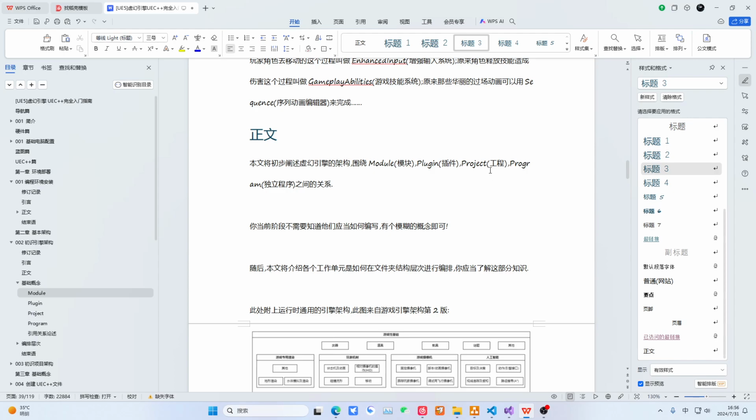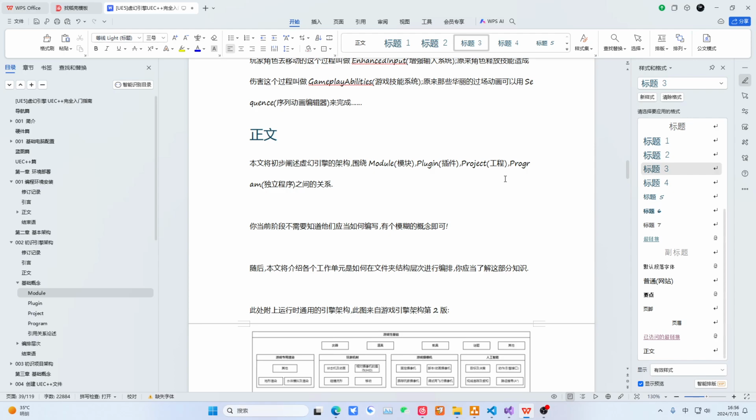In terms of positioning, projects and standalone programs are at the same level. They are actually not that different. The difference is that standalone programs are just small programs designed to accomplish a specific function, while a project is a very large program. A project includes the engines and modules. To understand it, it includes the end modules of Unreal Engine, whereas standalone programs generally do not include the end modules of Unreal Engine because the end modules have many animation and audio rendering resources. If you put it into a standalone program, it will cause compilation to fail.